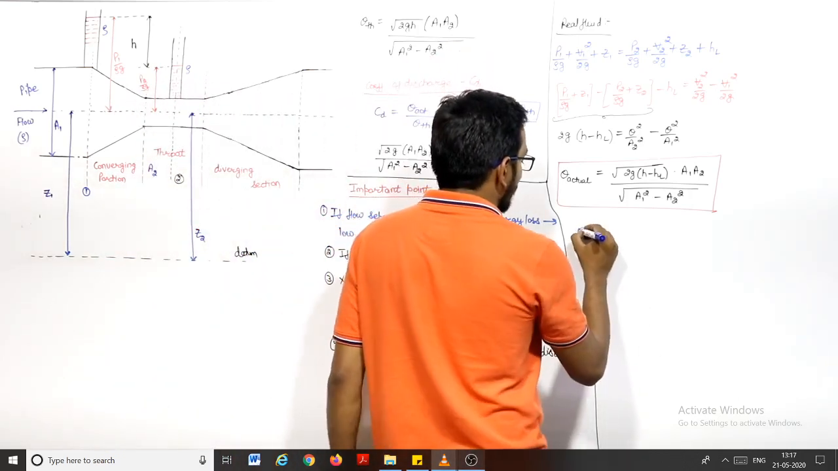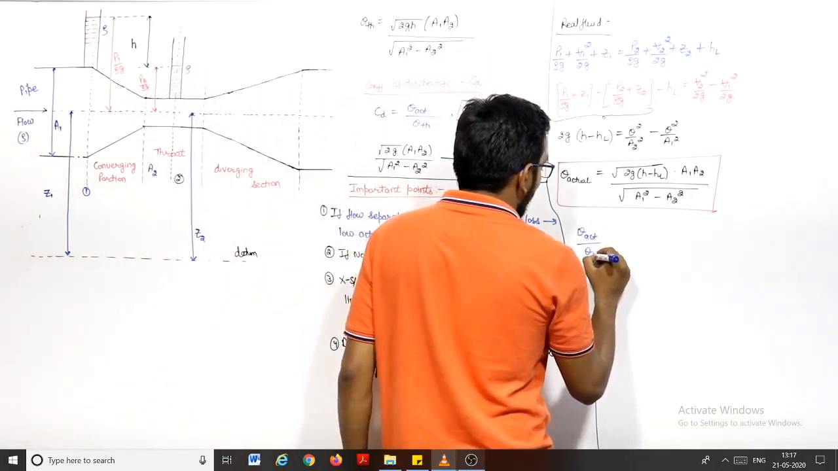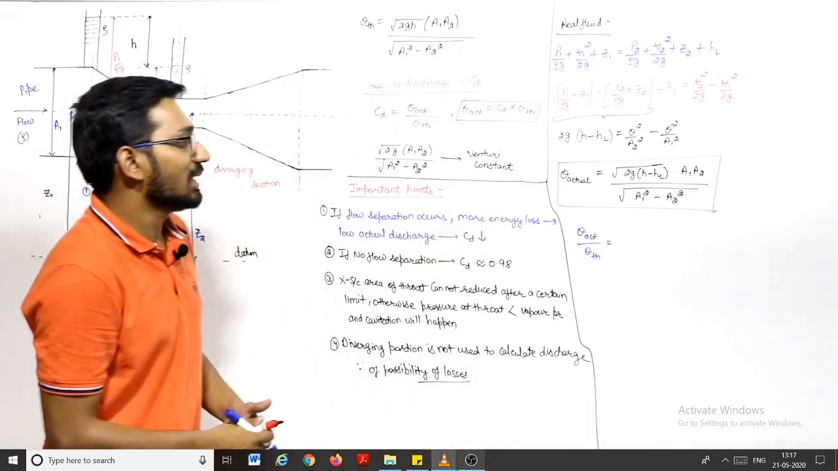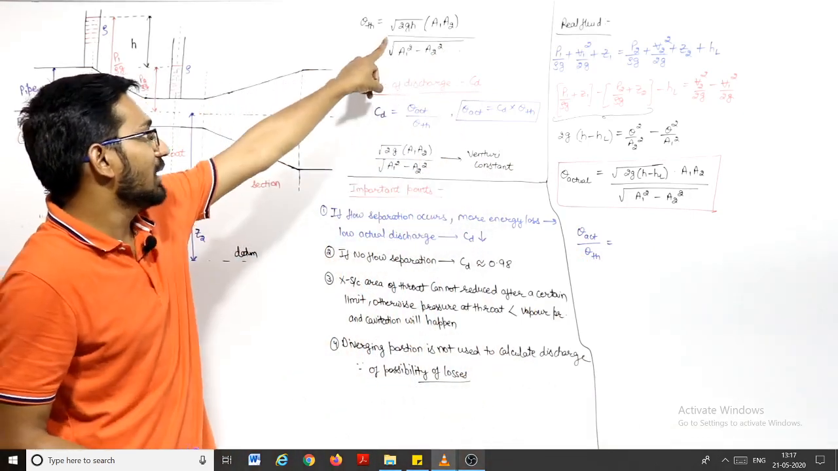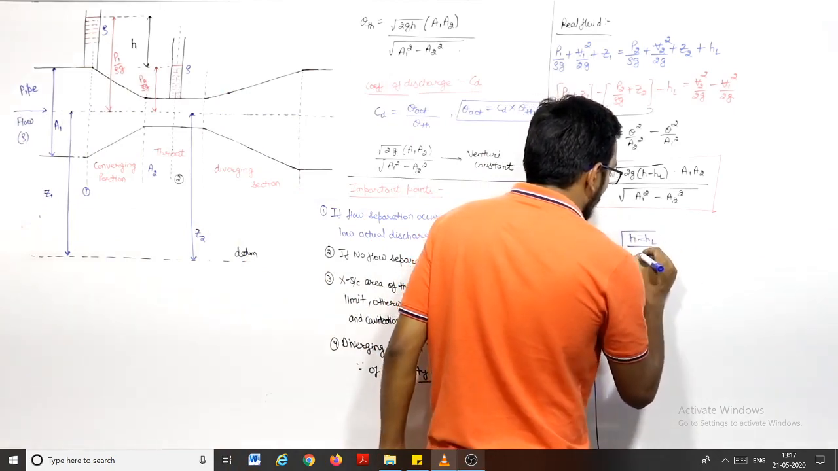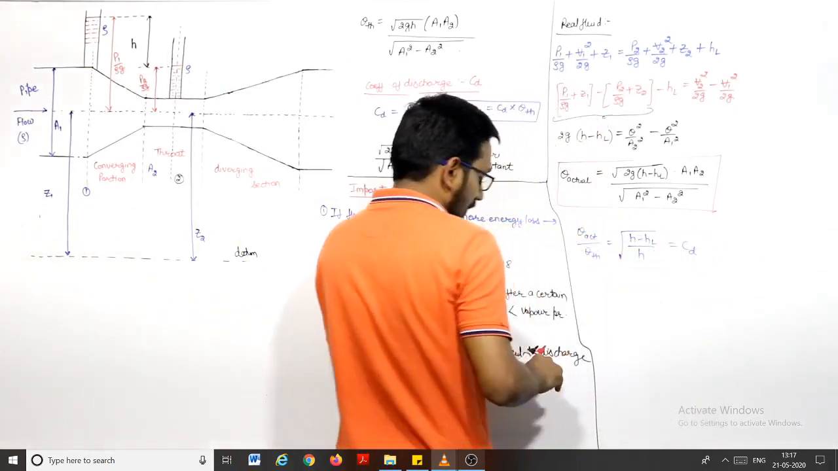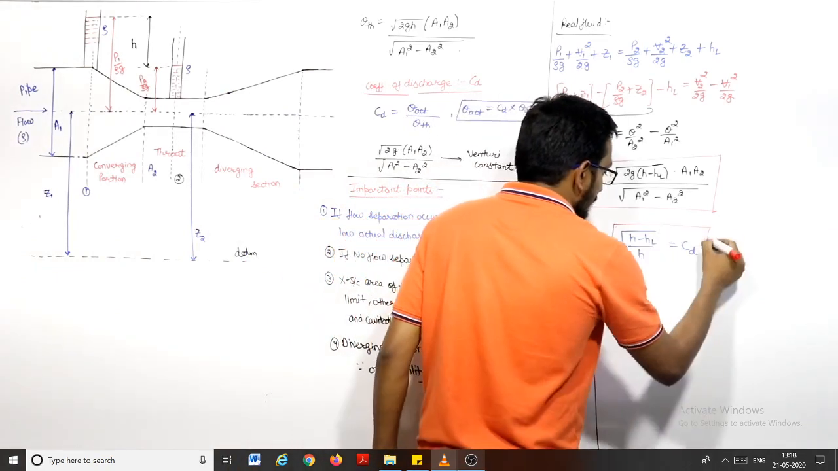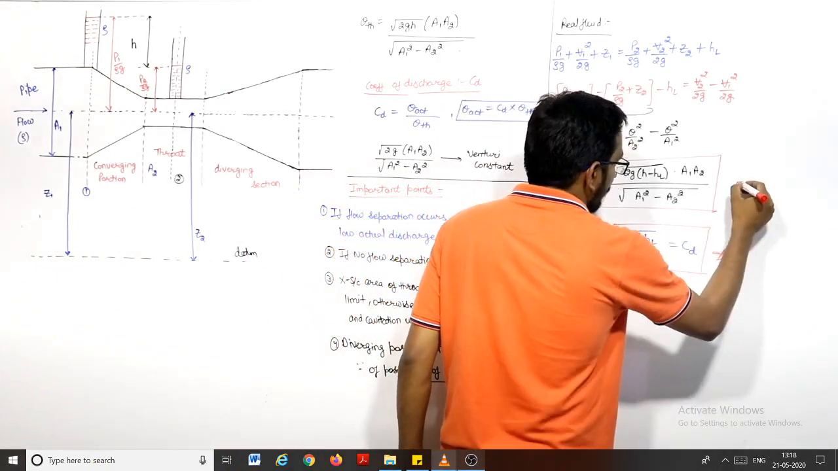If I divide Q actual upon Q theoretical, if you see from here, everything will cancel out, only under root H minus HL and under root H will remain. So this will be under root of H minus HL upon H, and this is known as the coefficient of discharge.